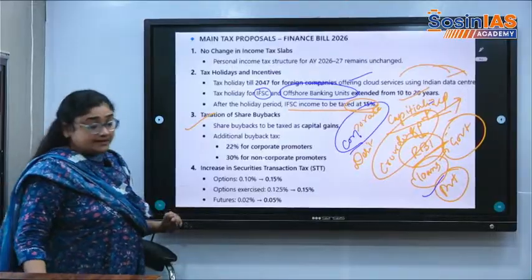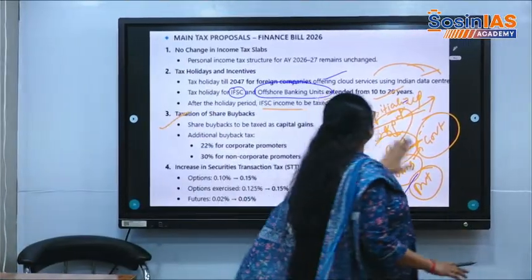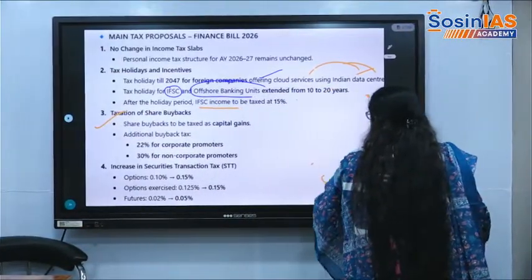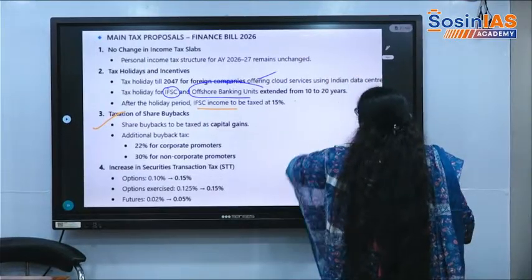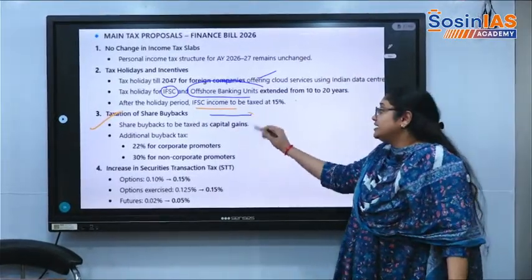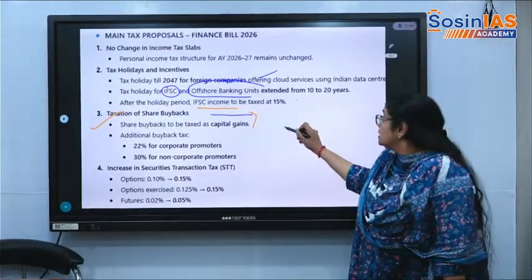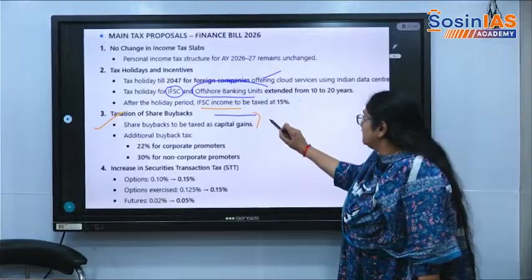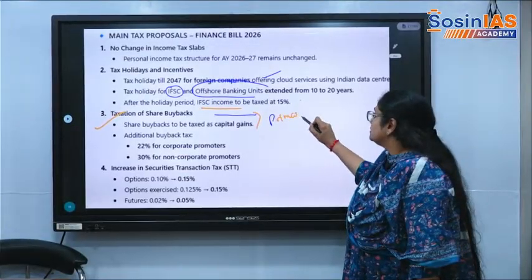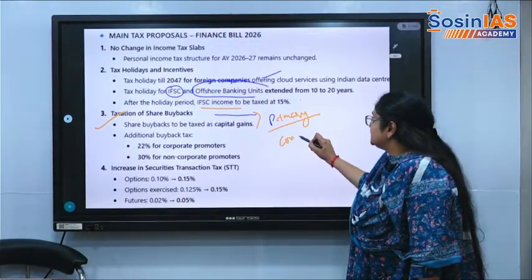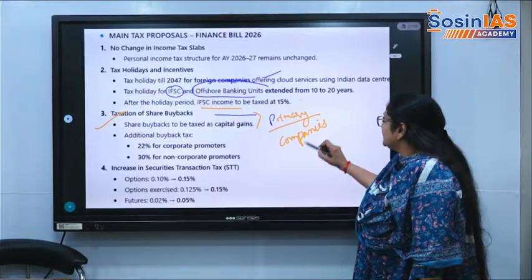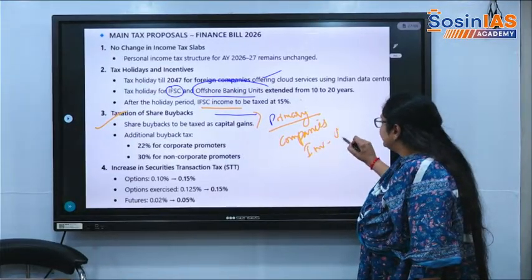This is very important. What is a share buyback? Most of the companies, when they float their financial instruments in the primary market, what the companies will give to the investors is dividends.